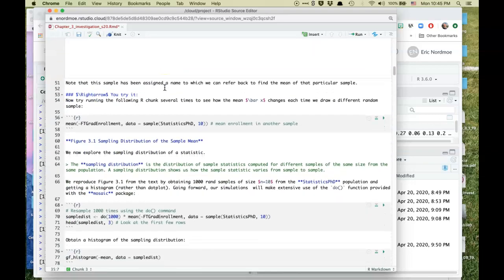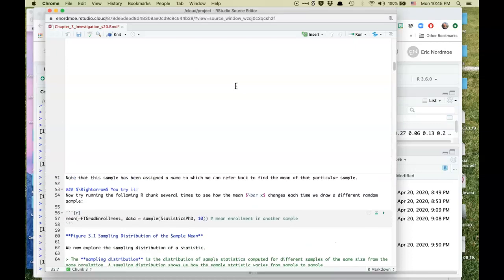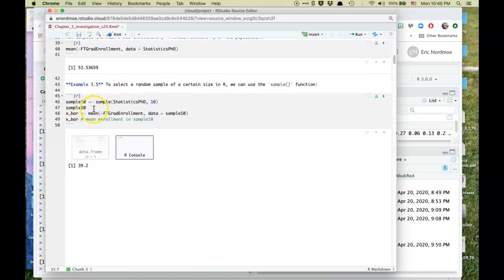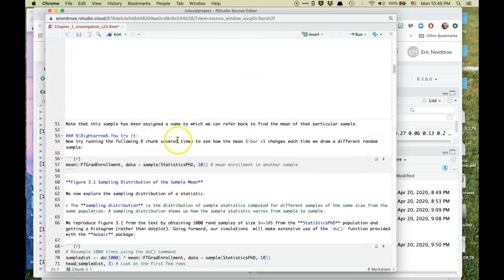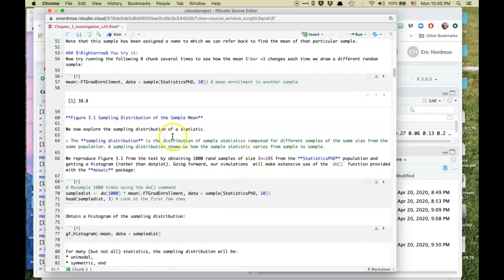Okay. Now, note that this sample has been assigned a name to which we can refer back to find the mean of that particular sample. So I gave it the name sample 10, and then I found the mean for data equals sample 10, not for statistics PhD. Alright, now try running the following R code several times to see how it changes. I just put that all together on one line rather than saving it each time. But once again, you can see that it varies because of sampling variability.